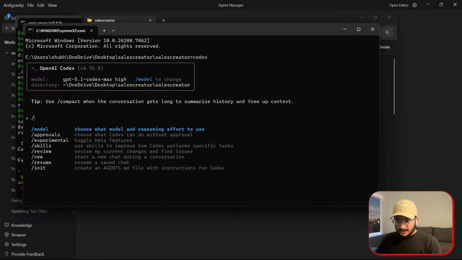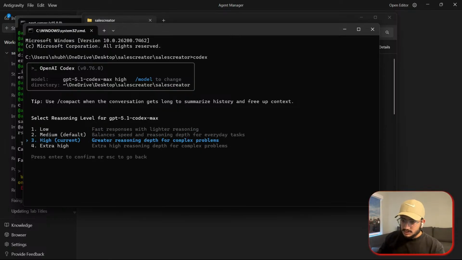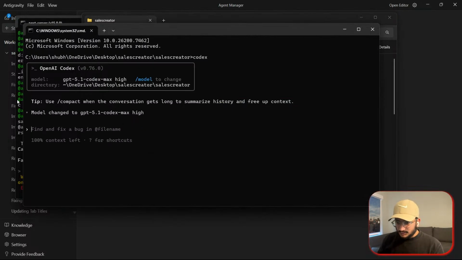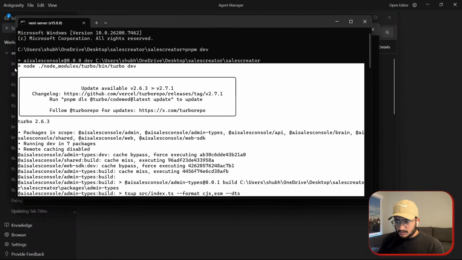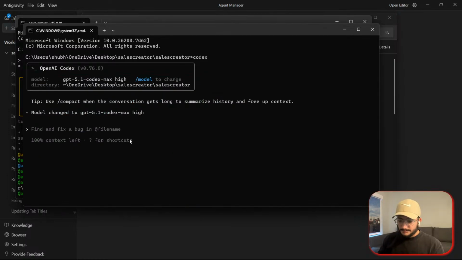Anytime you rebrand your model, you just have to do a lot. So let me give it this error, whatever it is, so that we can resolve the error.